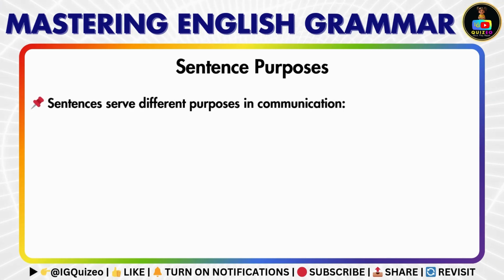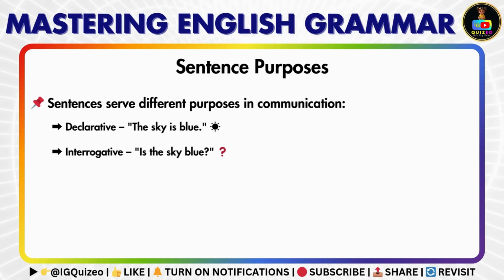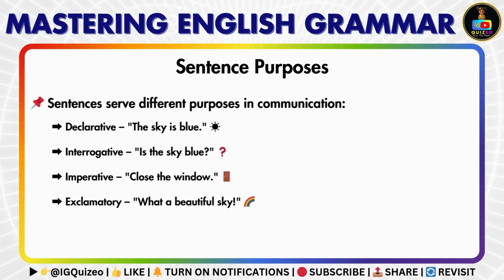Sentences can also be classified based on their purpose. A declarative sentence makes a statement, like the sky is blue. An interrogative sentence asks a question, such as is the sky blue? An imperative sentence gives a command, like close the window. And an exclamatory sentence expresses strong emotion, for example, what a beautiful sky.